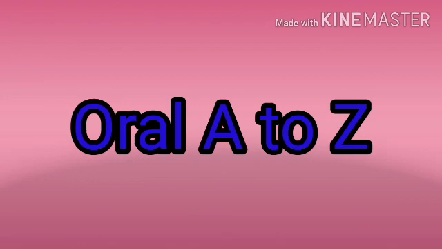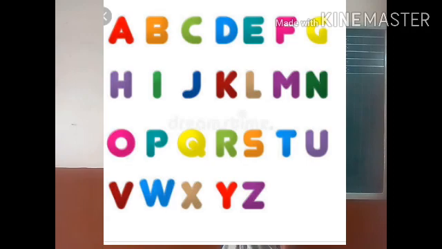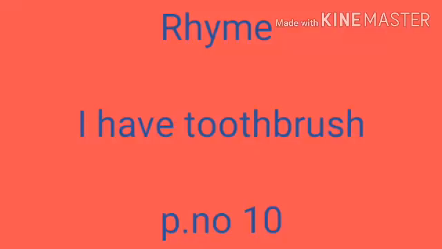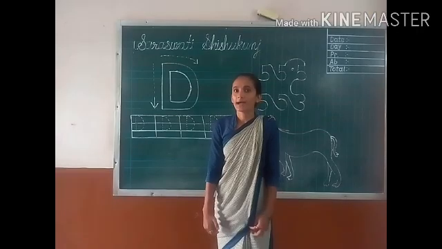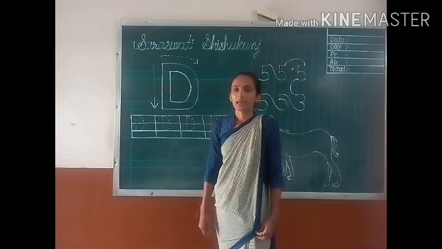First, we do revision of oral A to Z. Let us redo it. A, B, C, D, E, F, G, H, I, J, K, L, M, N, O, P, Q, R, S, T, U, V, W, X, Y, Z. Okay? Do you remember which rhyme we learned previously? Good. So let us sing it again. You have to do action like me.